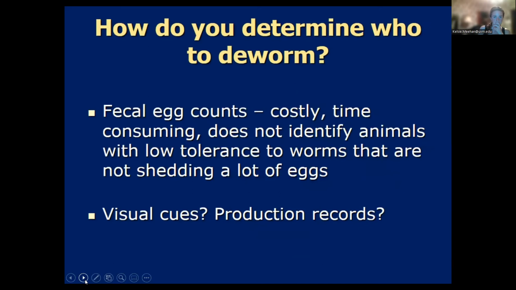But how do you determine who to deworm? You can try to do fecal egg counts, but they're costly. If you're doing them yourself, they're time consuming, and they don't necessarily identify animals that have a low tolerance to worms but aren't shedding a lot of worm eggs. You can look at visual cues and production records.